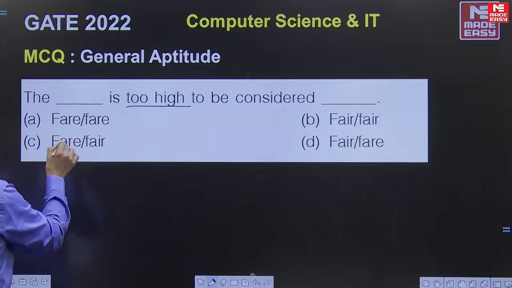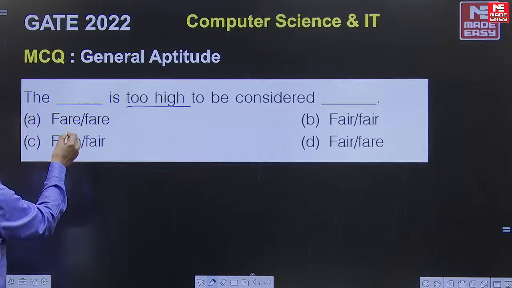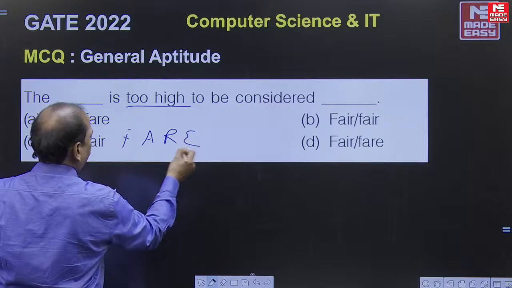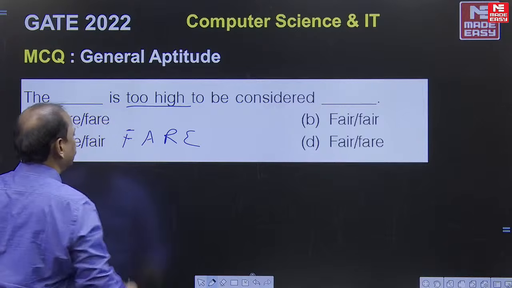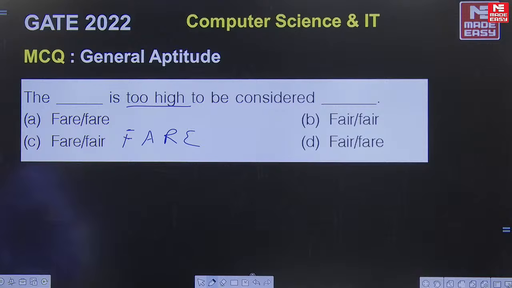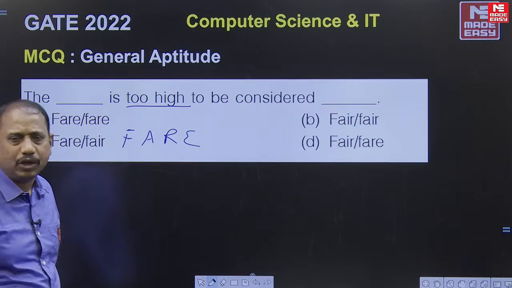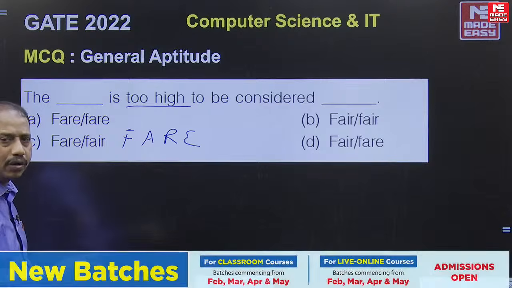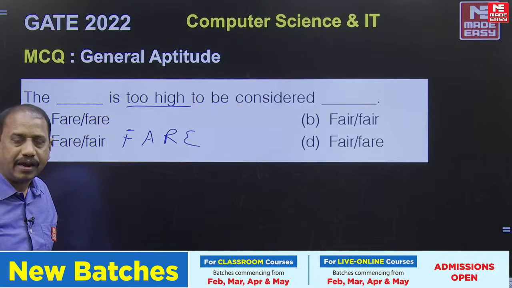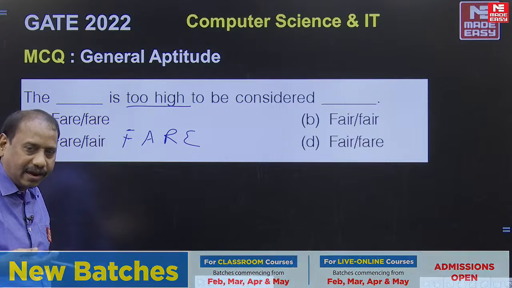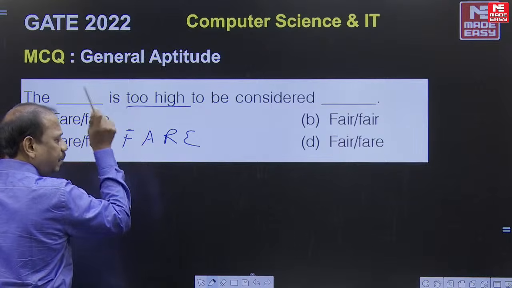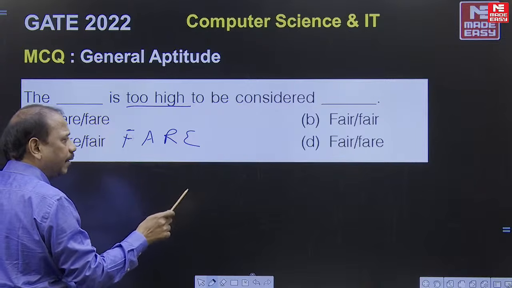And then, obviously, you are talking about fare, F-A-R-E. What does F-A-R-E stand for? It also has two or three different meanings, but in this context it is the charge that costs you when you travel to a particular place: airfare, bus fare, train fare. "Too" has a negative sense. He is too weak to walk, that means he is so weak that he cannot walk. I am too tired to teach, I am so tired that I cannot. So the fare, that means the charge, is unreasonably high,